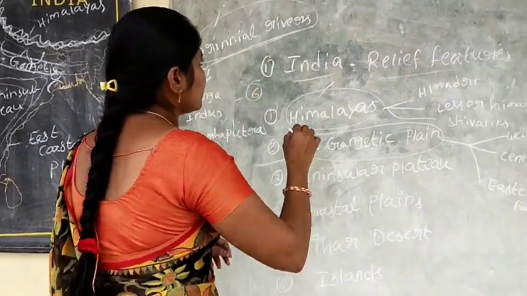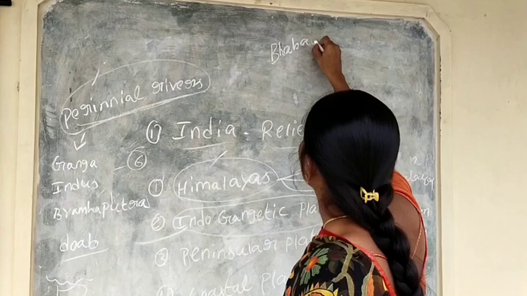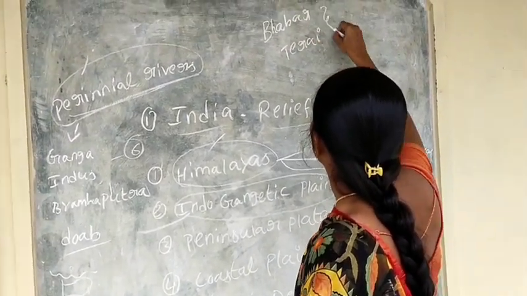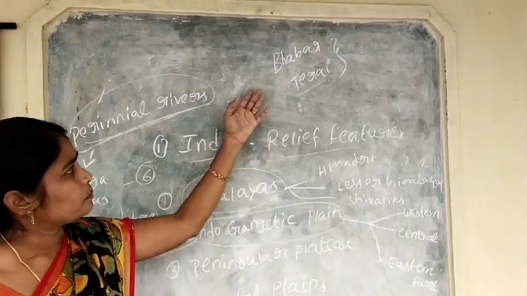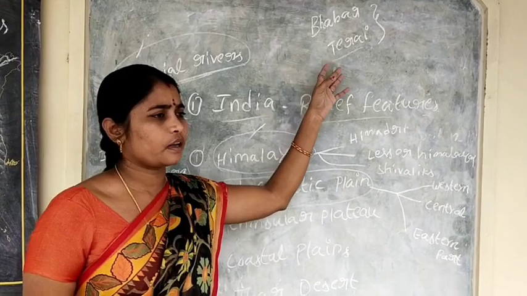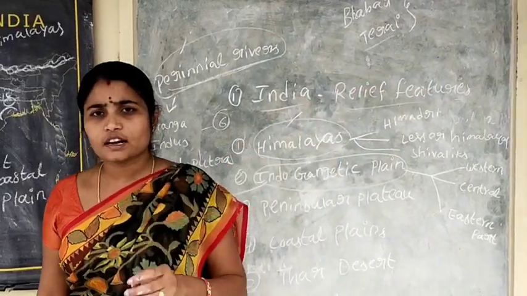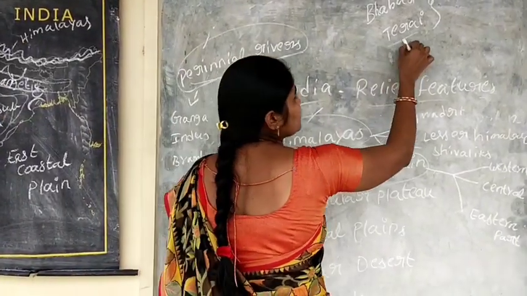Next, another important pair is Bhabar and Terai. What is Bhabar? The pebbles and sedimentary rocks in the foothills of the Shivaliks are called Bhabar. And what is Terai?